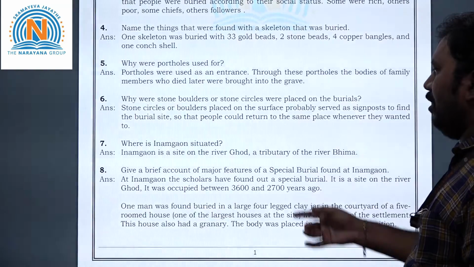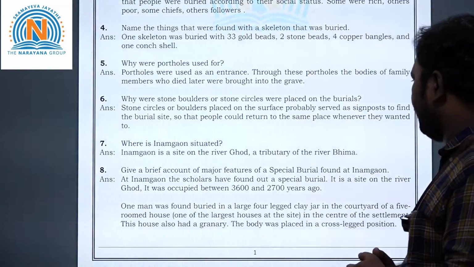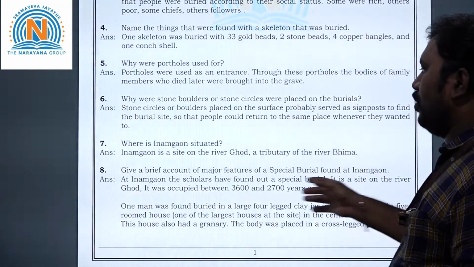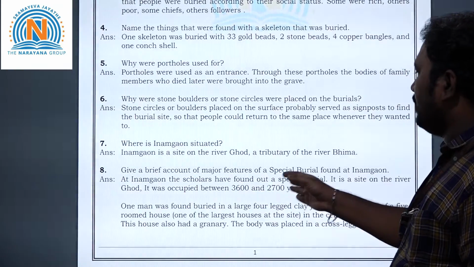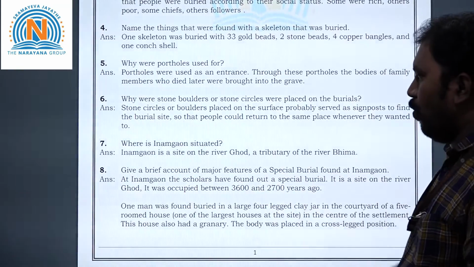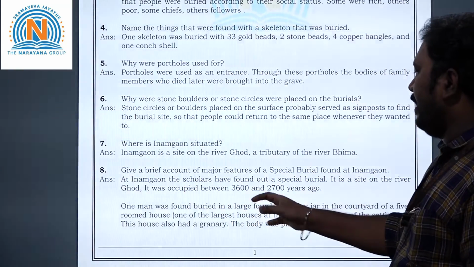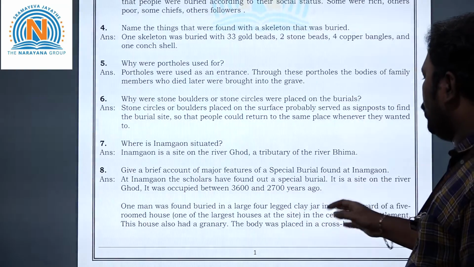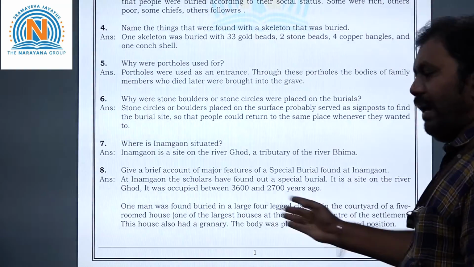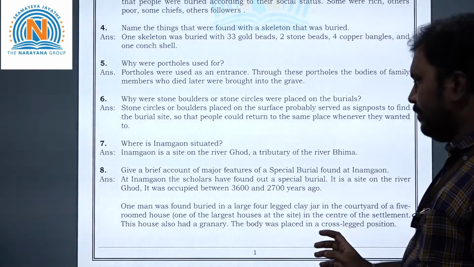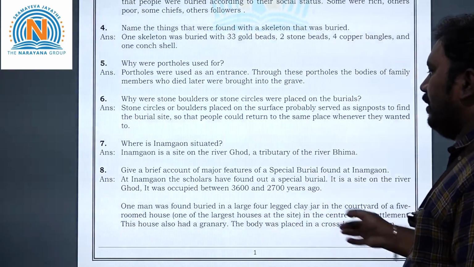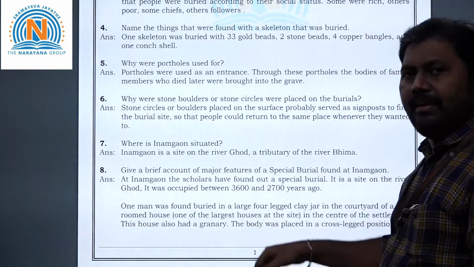The special feature of this Inamgaon burial site is, so the river Ghod, it was occupied between 3600 to 2700 years ago. One man was found buried in a large 4-legged clay jar in the courtyard of a 5-roomed house. So one of the largest houses at the site, in the center of the settlement, this house also had a granary.